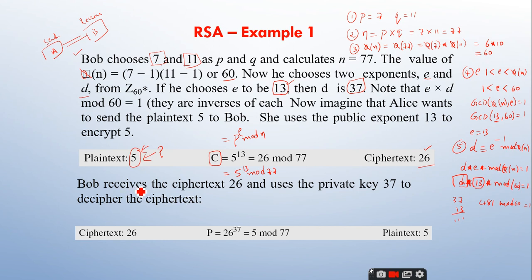Now at the receiving end, Bob has to perform the decryption. That means he receives 26 and he needs to convert it into plain text by making use of the private key, which is 37. So the formula is P is generated with C power D mod n. I know C is 26, D is 37, mod 77. If you calculate 26 power 37 mod 77, I will get the plain text P as 5. Clear?